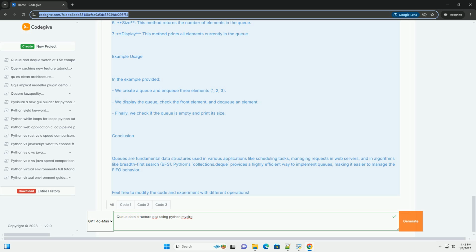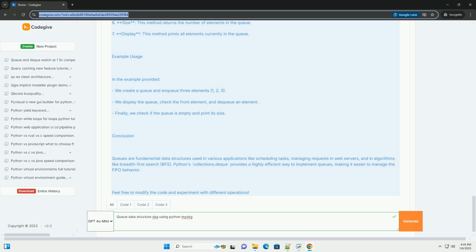Example usage. In the example provided, we create a queue and enqueue 3 elements, 1, 2, 3. We display the queue, check the front element, and dequeue an element. Finally, we check if the queue is empty and print its size.